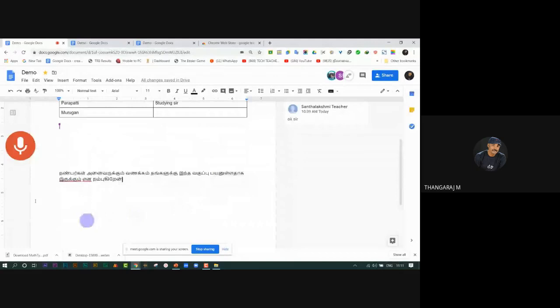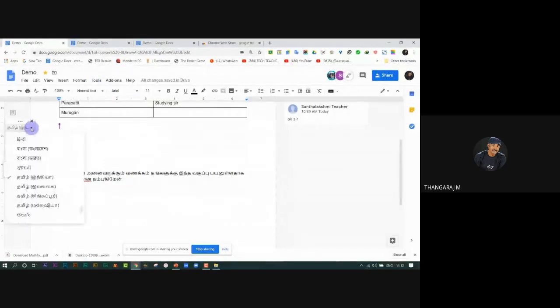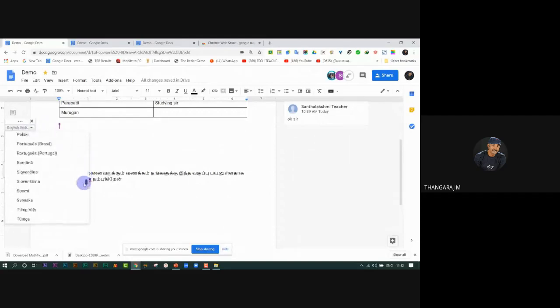So you may click on this to select the down arrow key. Once again, repeat it. Open Google Docs and go to Tools. Then click on it. Then go to Voice Typing and click on it. I already selected Tamil India, so it shows Tamil. Otherwise, it shows English India. Just click on it. Choose your own language. I select it. Just click it.